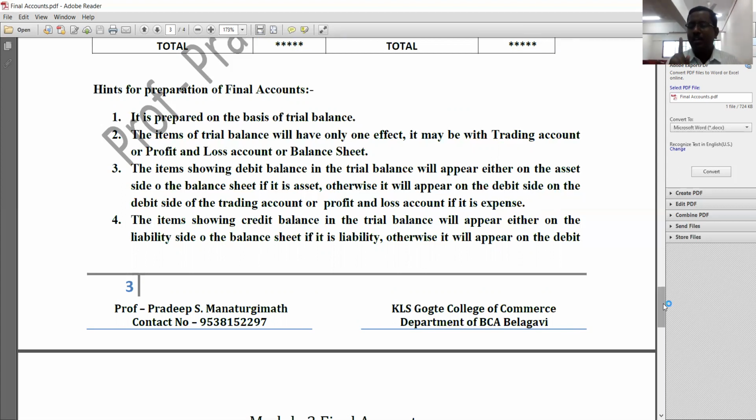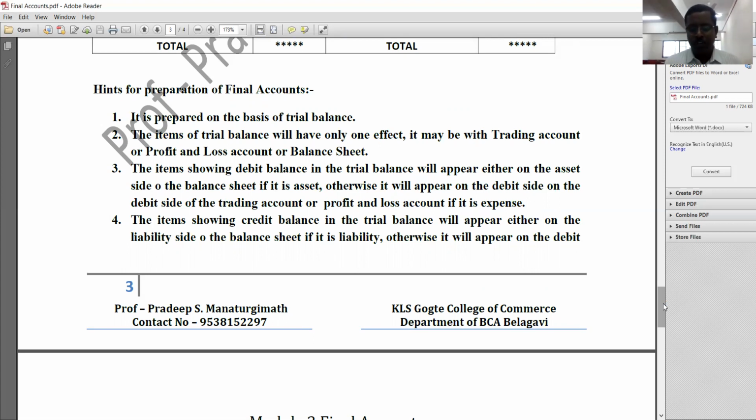Understood? So they will be having how many effects? One effect. Now, the second thing is, yes, the items of trial balance will be having one effect, but along with the trial balance, they will give you some adjustments. Those adjustments will be having how many effects? Two effects. And out of two effects, one effect must be with the balance sheet.